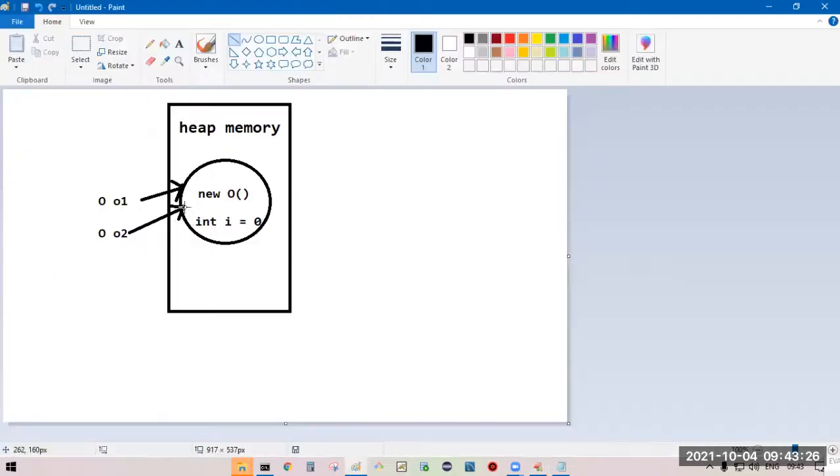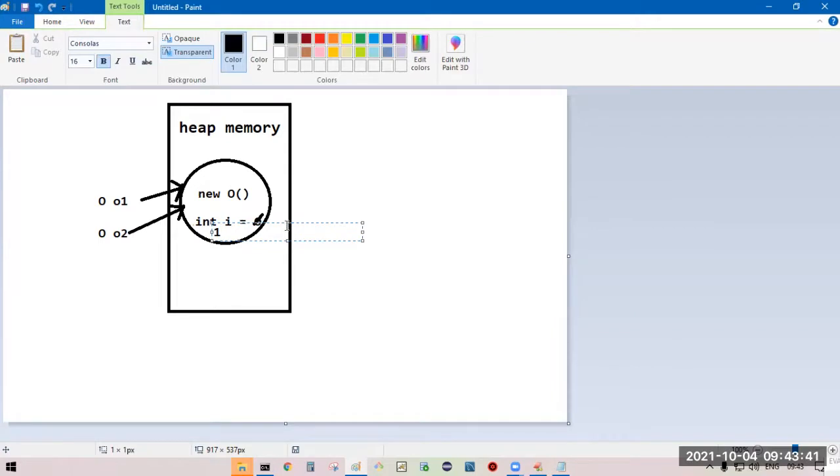Now O1 dot I, we are modifying it to 10. Earlier it was 0, now it is 10.